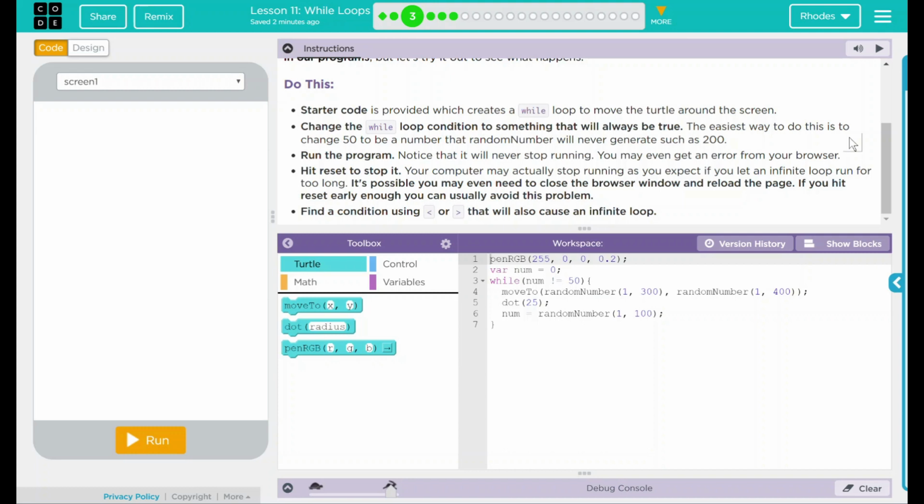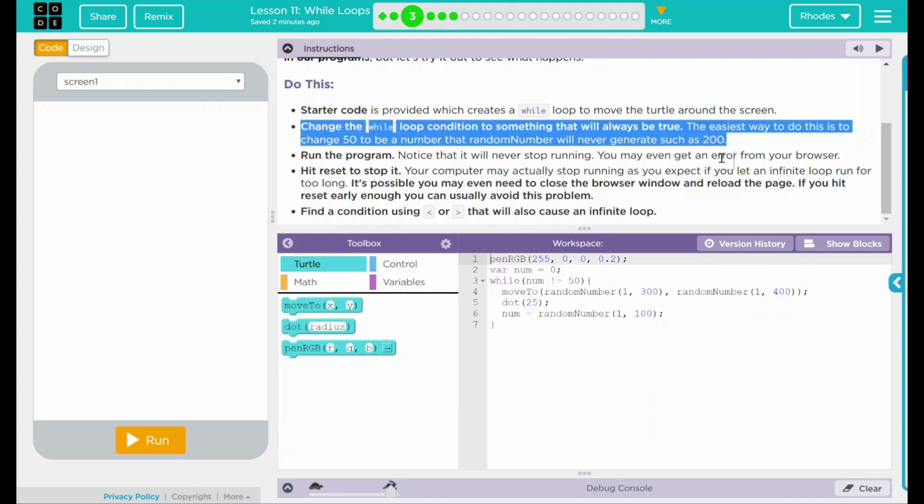Find a condition using greater than or less than that will also cause an infinite loop. So what we're trying to do is break the browser. This is my specialty, kids, so this should be pretty fun. Really what we're doing here is we're just trying to see if this will run. Now, if you saw down here, it says, hey, pick a number that is greater than 200.